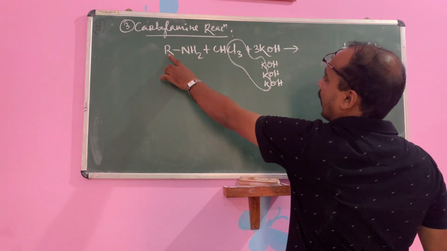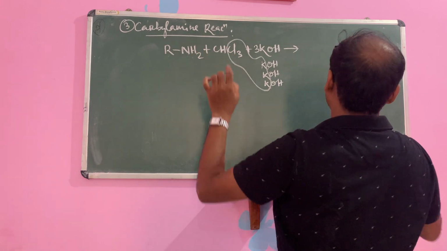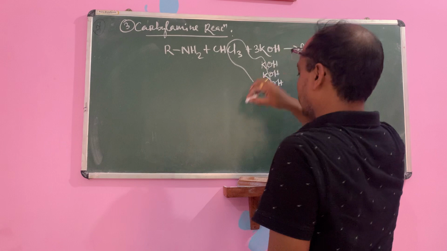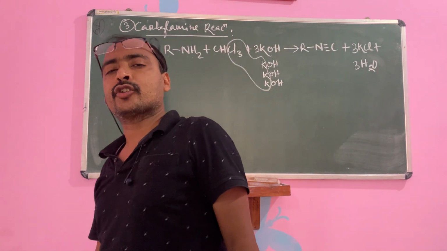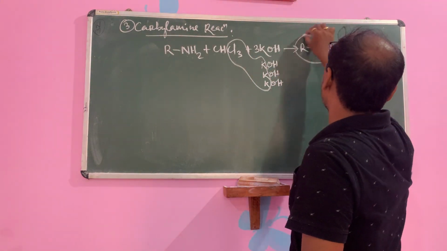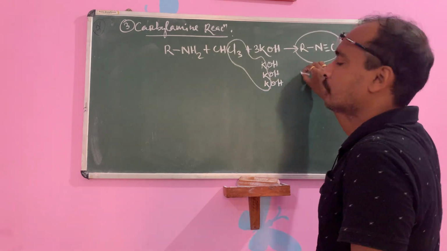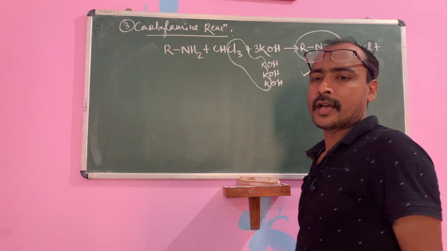No. Only R, N and C are left, so you write RNC, alkyl isonitride. This product will be formed, and this reaction is known as the carbylamine reaction.